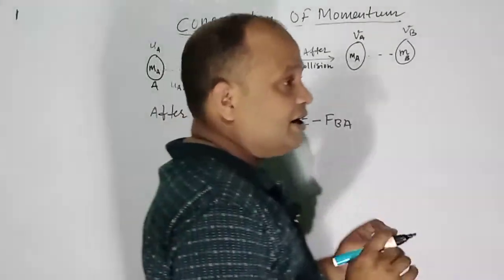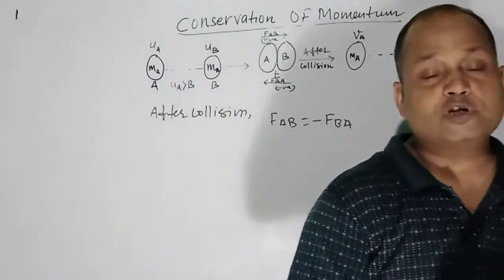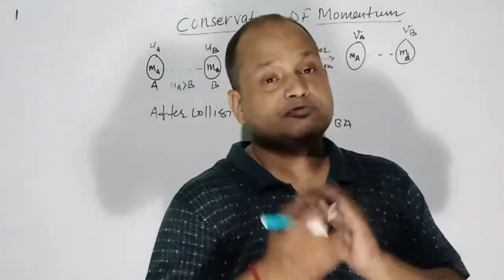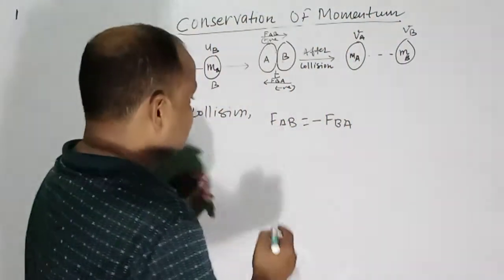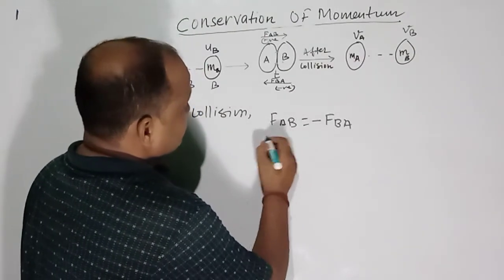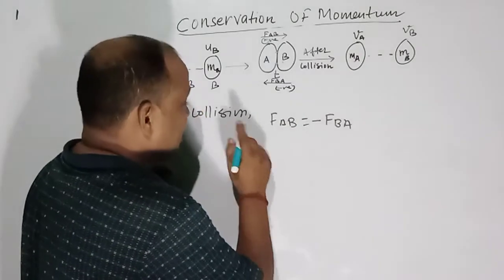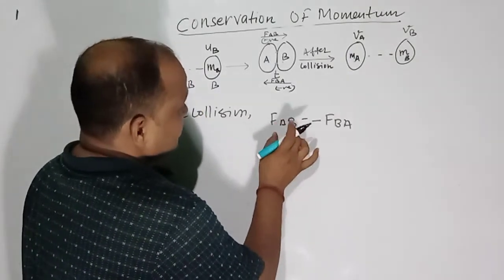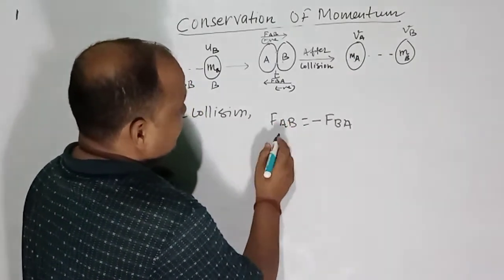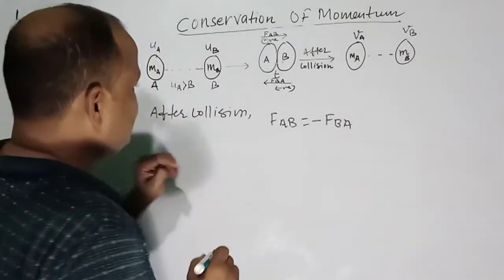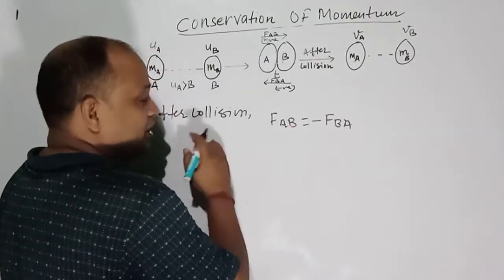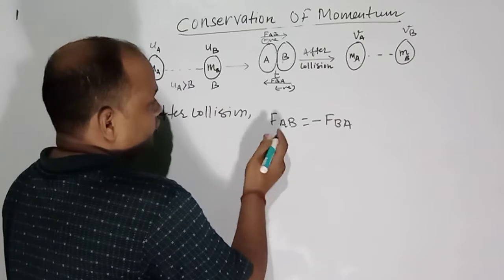So here force is equal to the rate of change of momentum, that is change in momentum by time, in case of A. So what is the change in momentum? What are the momenta of A?